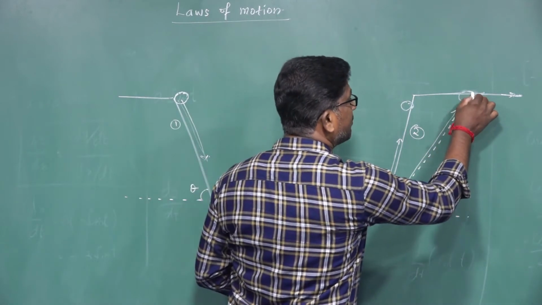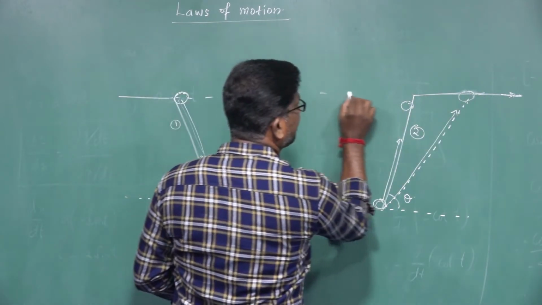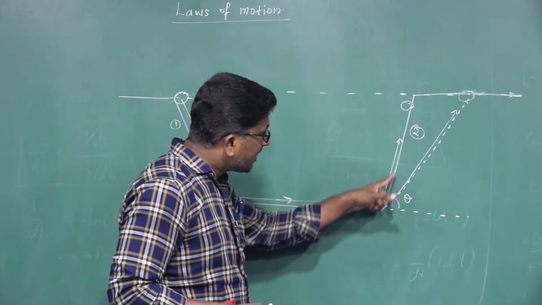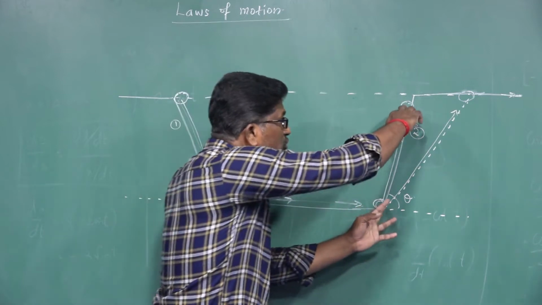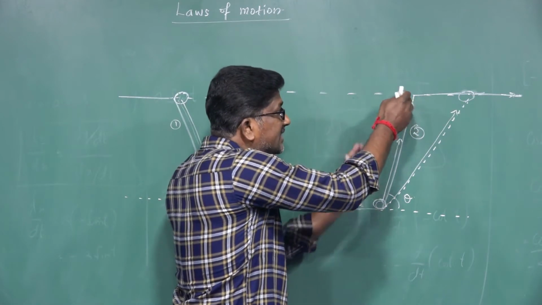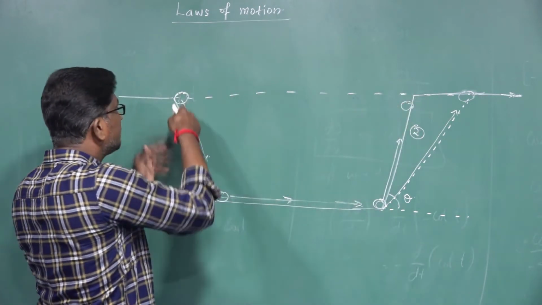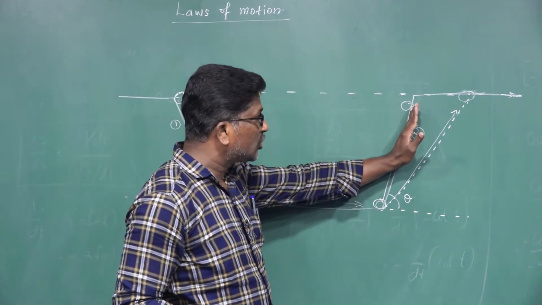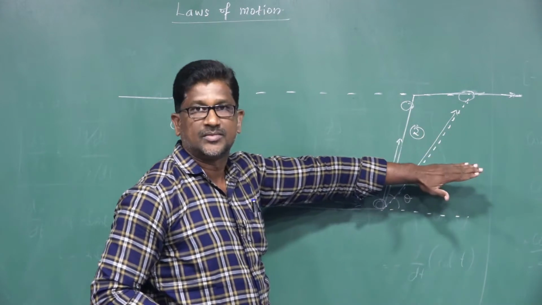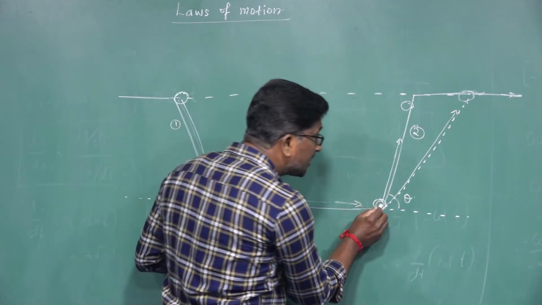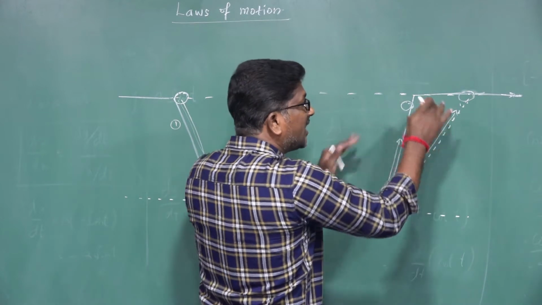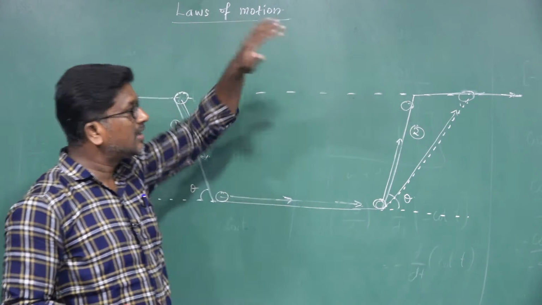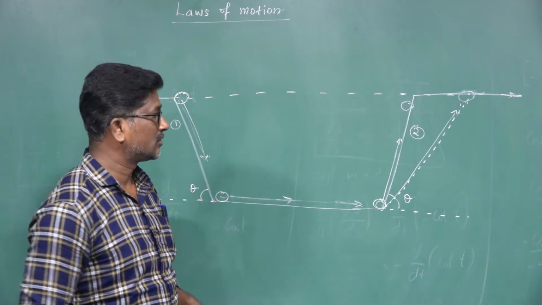but the height is the same. In the first case, the ball travels on the second inclined plane a small distance, but it covers the same height as where it was released from the first inclined plane. If the angle of inclination of the second plane is reduced, the ball covers a larger distance, but the height covered by the ball on the second inclined plane is the same as in the previous case.